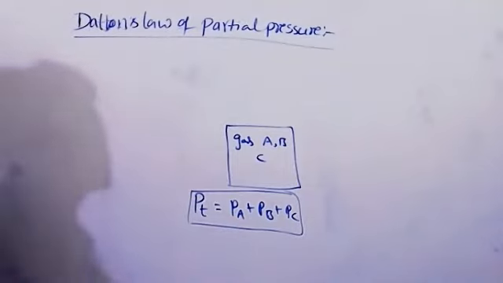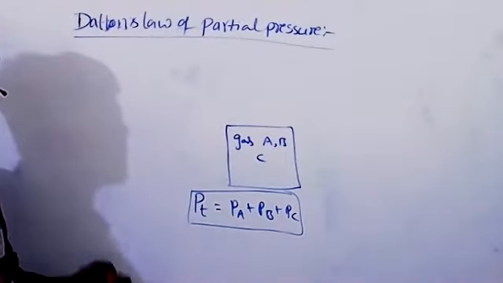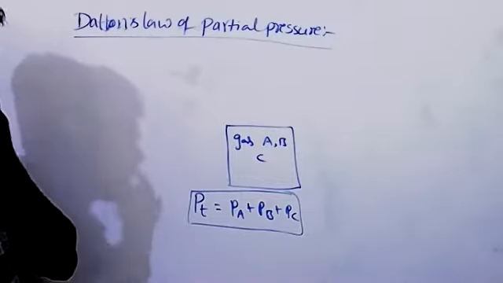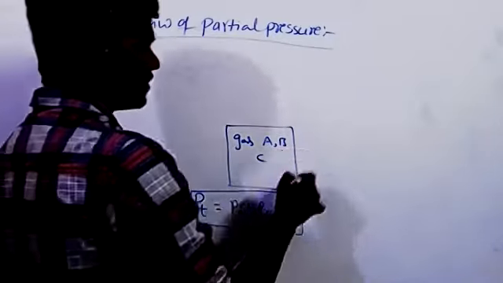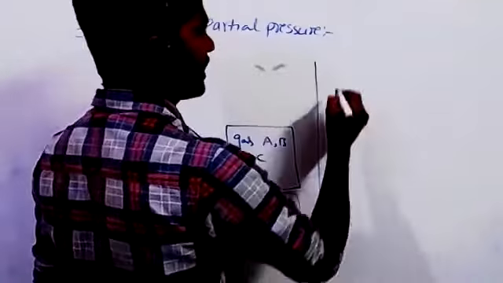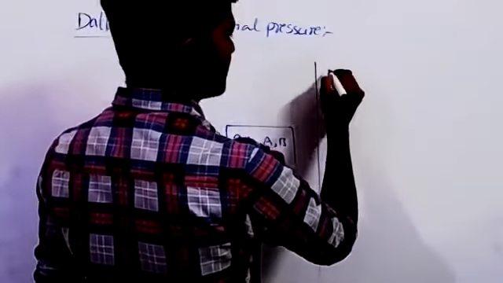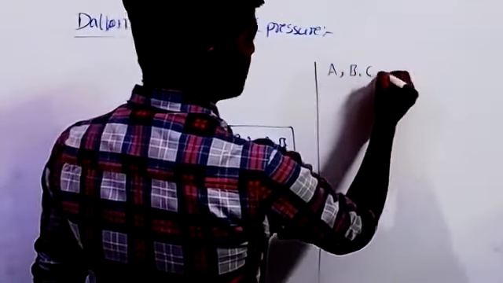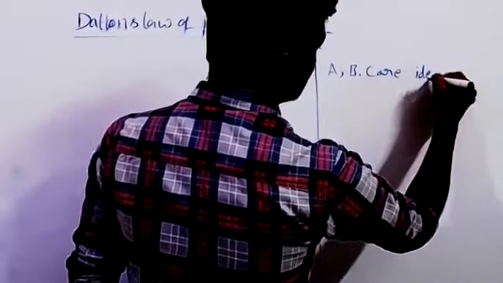Now let us see how this partial pressure is related to mole fraction and total pressure. Suppose gases A, B, C are ideal gases.